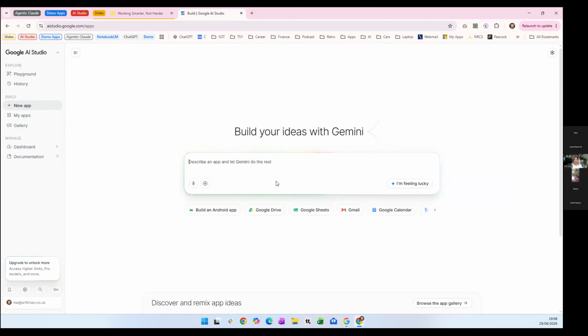I've not tried this one here, but I do see you can actually build an Android app. The reason Android is first here is because Google own the Android ecosystem. So I'm pretty sure you could also try building apps for other platforms as well. But yeah, an Android-based app to run on your phone. So these tools allow you to do that without being technical. And I'm going to show you exactly what I mean by that and how it works.